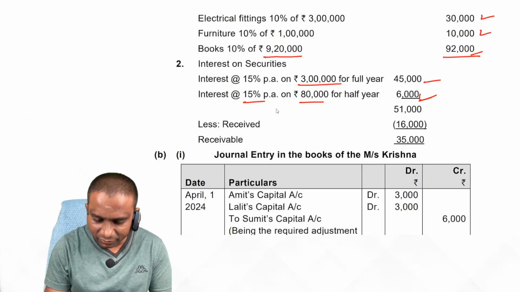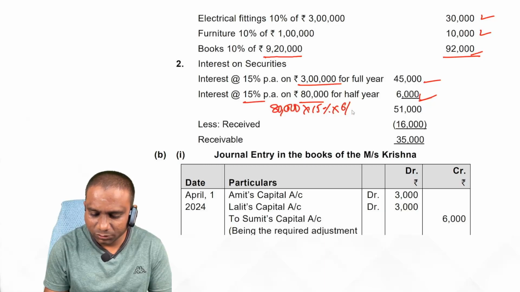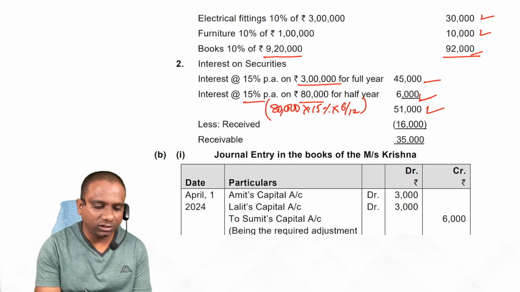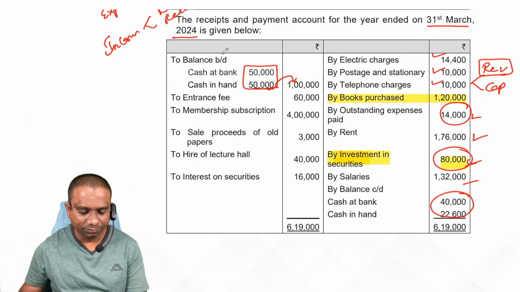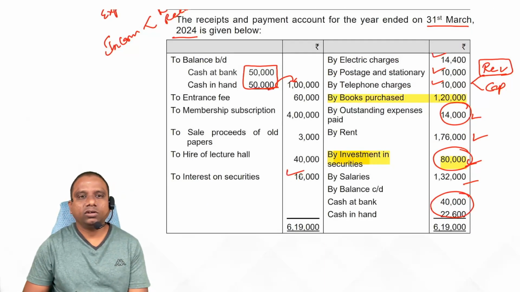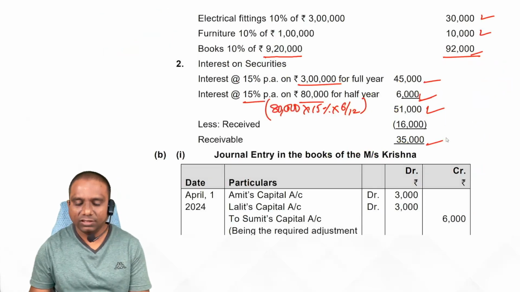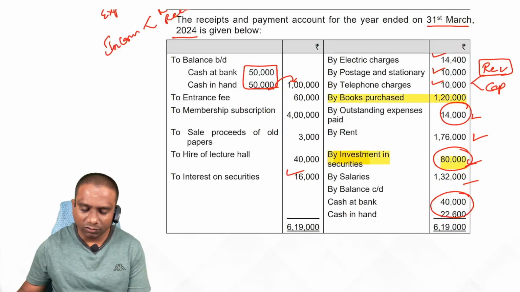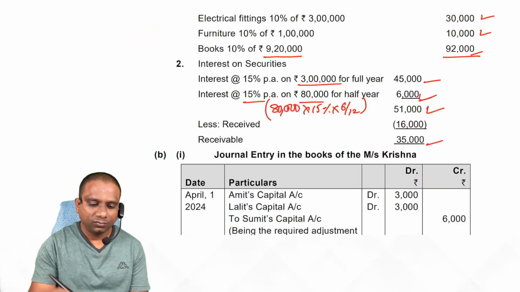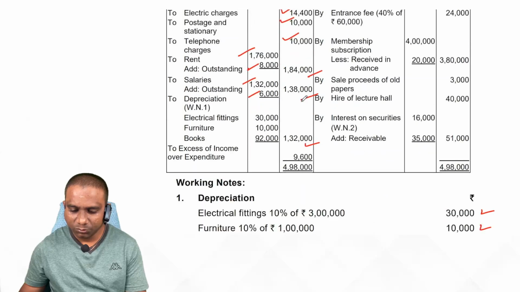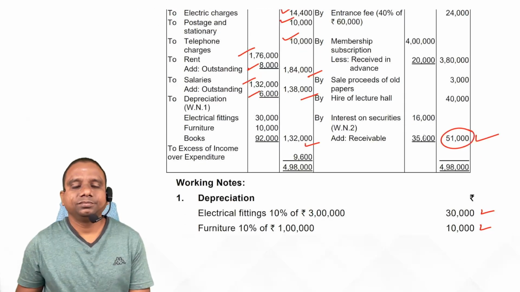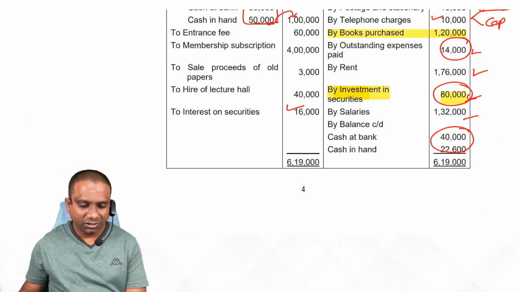So if you want, you can write it here: 80,000 into 15% into 6, for your understanding. The total interest receivable is 51,000. But observe in the problem how much interest was received. Interest received on securities 16,000. So still receivable 35,000. In the income and expenditure account credit side, in total we show 51,000 as interest. Observe. Here, students, over.